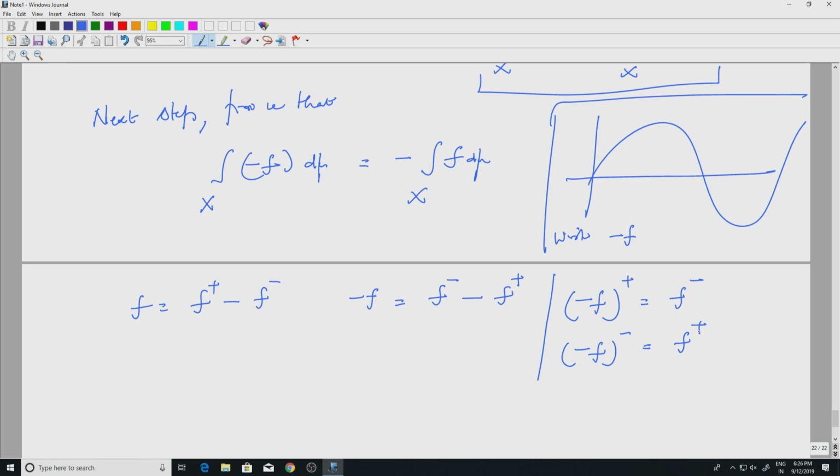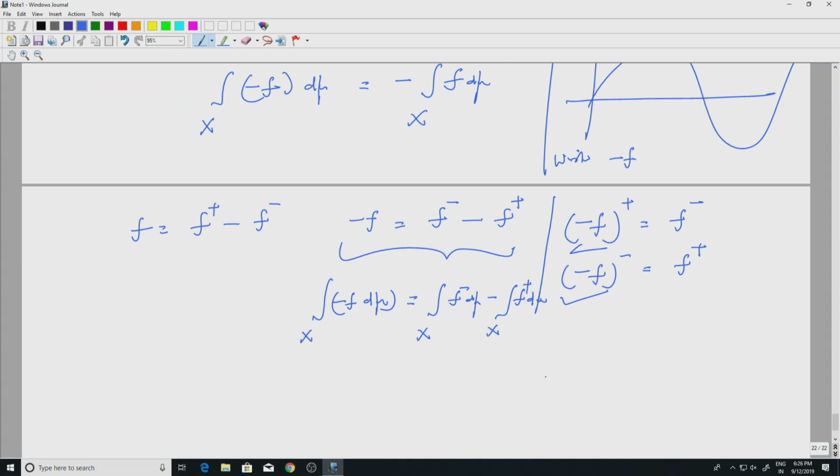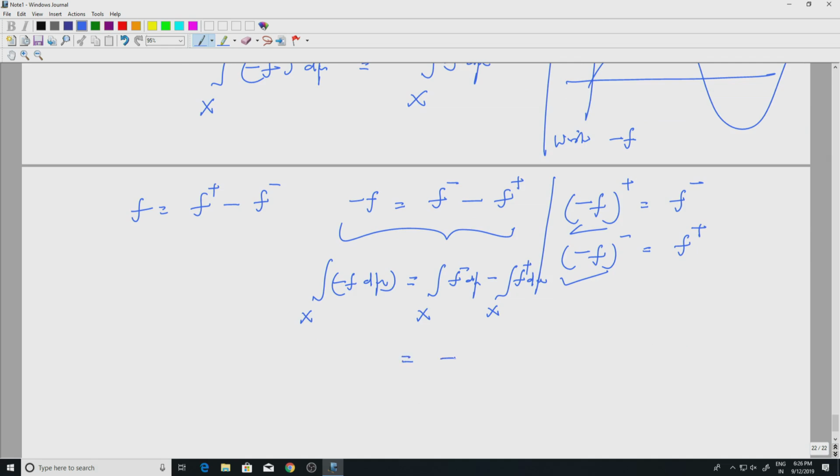So from here we know the integral over x of minus f d mu. Use the positive part and the negative part, and you will get integral over x of f minus d mu minus integral over x of f plus d mu, which is simply minus the integral of f. So that is trivial, and minus 1 comes out.